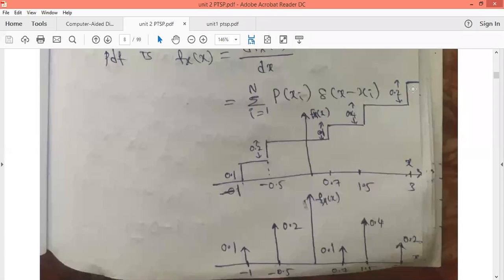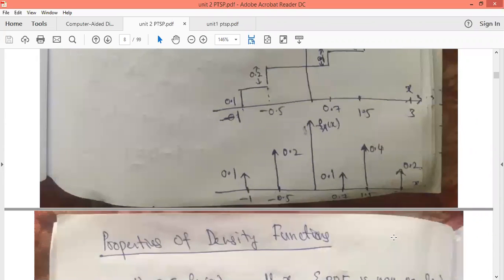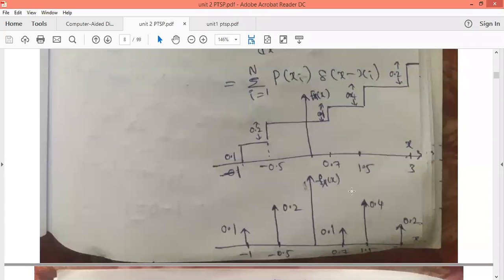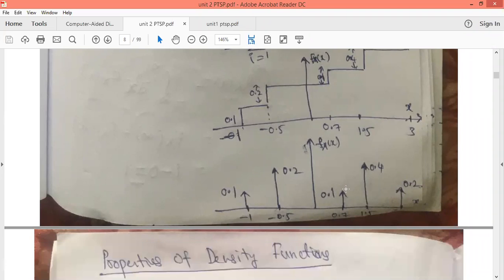So how much it is raised will be the amplitude of the impulse. Like that we get the density function from the distribution function. The distribution function has a staircase waveform, whereas the density function has impulses at the corresponding locations where the step occurred, and the amplitude of each impulse is equal to the amplitude of the step.